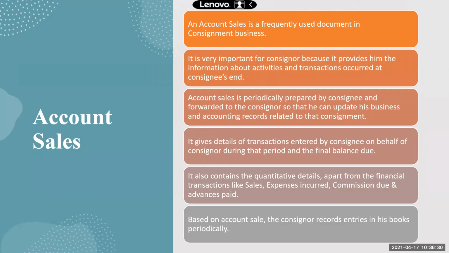Now this account sales is a document prepared by the consignee after the goods are sold. The consignee will prepare a document stating how many goods he sold, what amount he received, and then he will show what expenses he incurred and what amount of commission he should receive. So he will deduct his expenses and commission from the sales amount, and then tell what the final balance is which he has to pay back to the consigner.